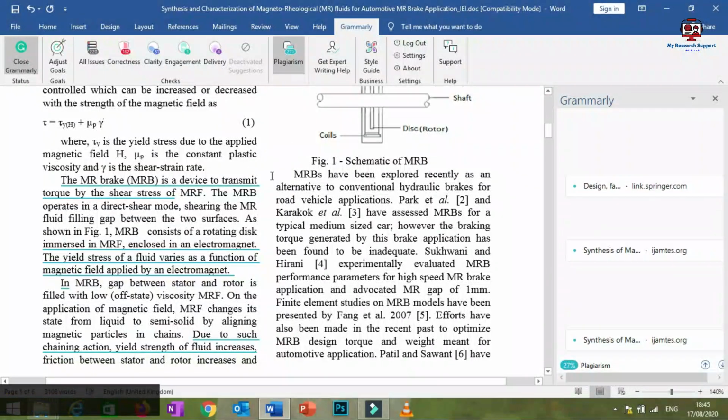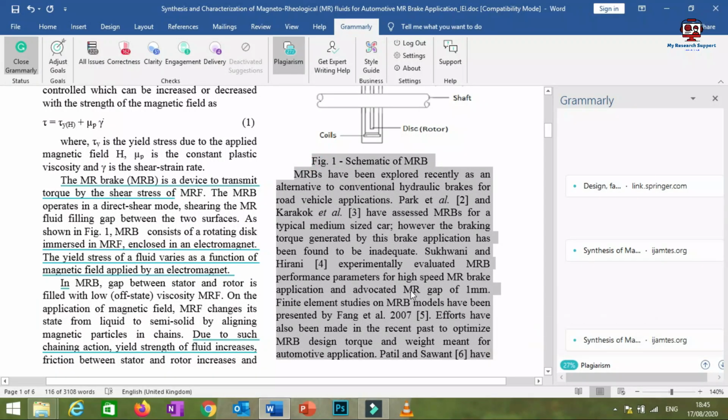So this second page is not at all plagiarized, Grammarly is saying, but it is plagiarized, or it has plagiarism if you check it in Turnitin software. So this is the reason that I will never recommend using Grammarly software for plagiarism checking.